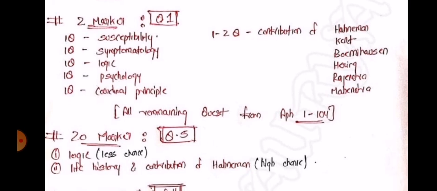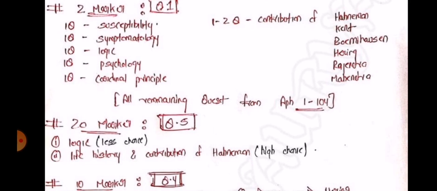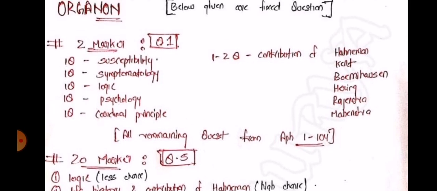Alright. All the remaining questions are from aphorism 1 to 104. So for your second year paper, the portion for aphorisms is from aphorism 1 to aphorism 104. The 2 markers are already solved and already up on my YouTube channel. I'll be providing a link as well. Whenever you feel like doing the full portion of Organon for a revision, you can always start with the 2 markers, revise, repeat and listen to it so that it gets fixed in your brain and you try to remember and understand it. Alright, so that will be the 2 marker strategy for your papers.